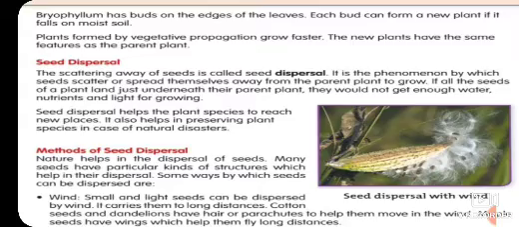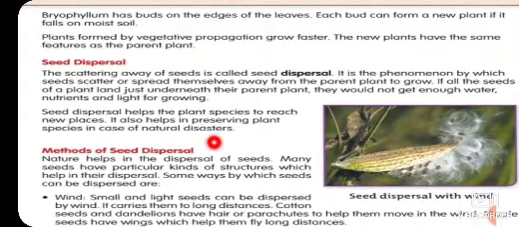Okay. Next, seed dispersal helps the plant species to reach new places. It also helps in preserving plant species in case of natural disaster. If a natural disaster happens, then seeds will be carried away to different places and can be preserved. Yes, if a particular place faces a natural disaster, then the seeds far away from that place can grow and give us new plants, and we can enjoy our new fruit even in the case of natural disaster.